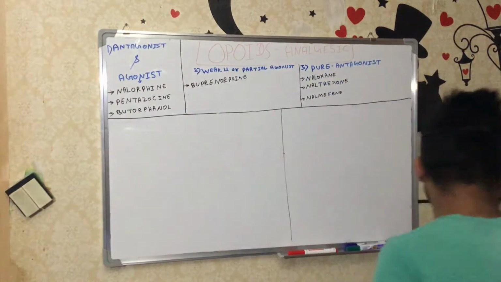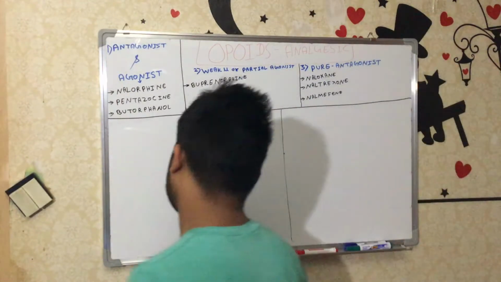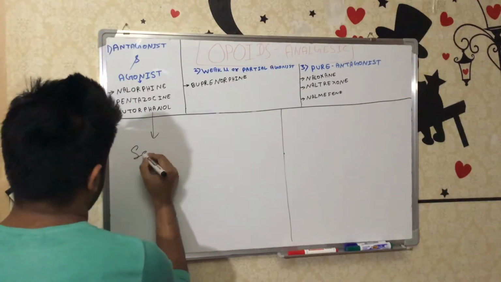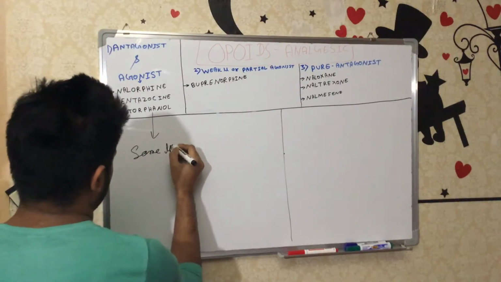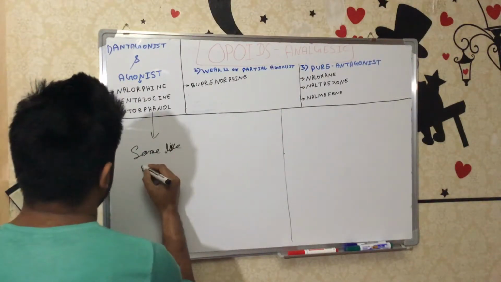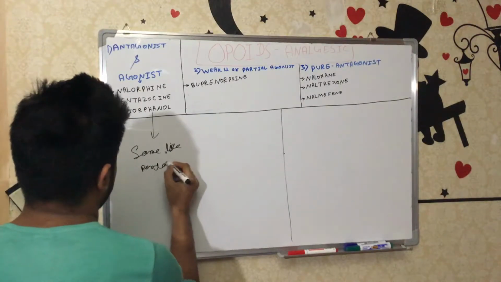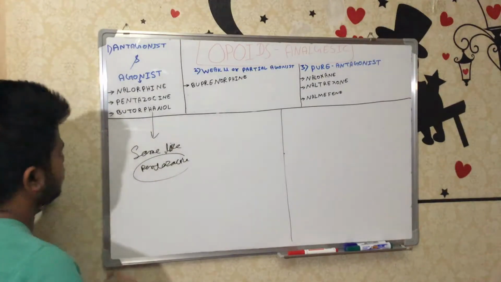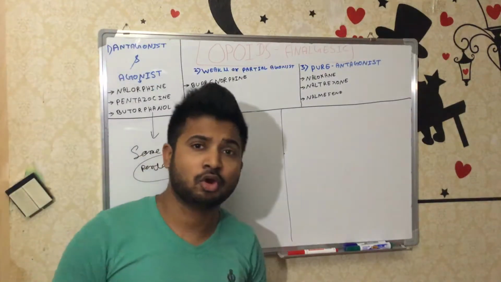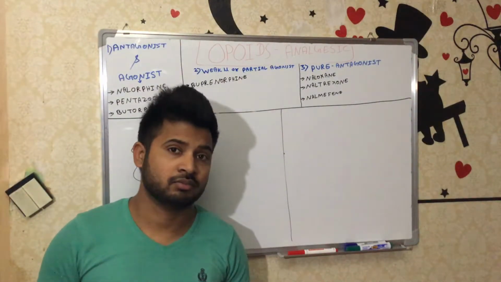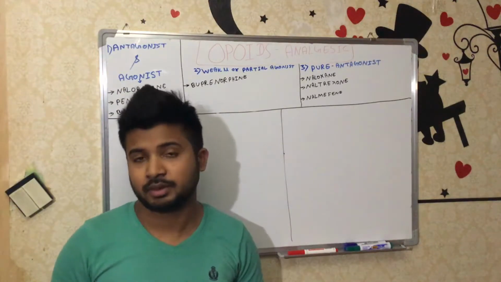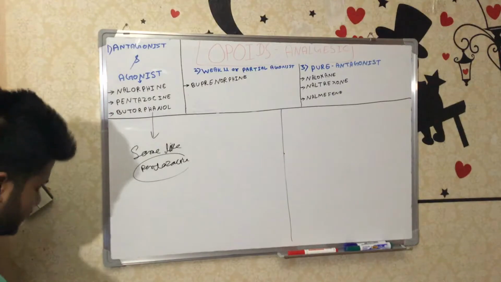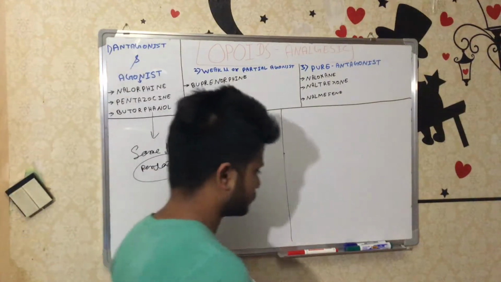So butorphanol is the same as pentazocine, but as compared to pentazocine it has low ceiling effects. Means it will not be very toxic, or if it accumulates in the body, just a little bit, and the rest is the same as pentazocine.